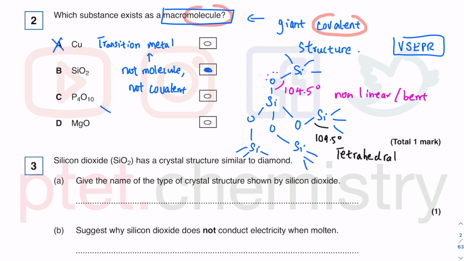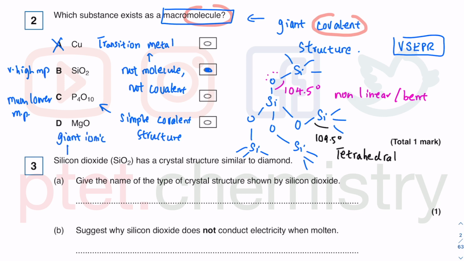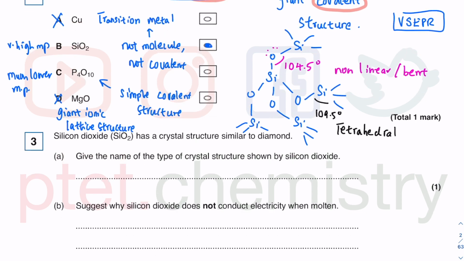P4O10 is not a giant molecule. Instead, it is a simple covalent structure, and that is why the melting point of SiO2 is very high, but this one is much lower, and it's not a giant covalent structure there. MgO is a giant ionic lattice structure. So again, it's not a molecule because it forms ionic bonds. Ionic bonds, courtesy of the ionic structure, cannot be a molecule there.